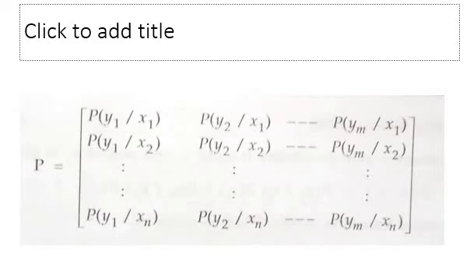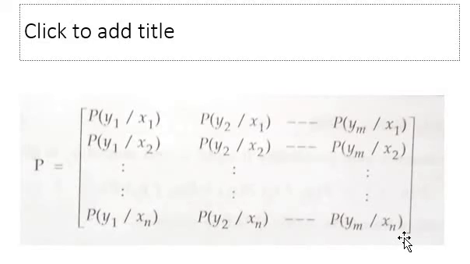the probability transition matrix as P equal to: P of y1 comma x1, P of y2 comma x1, up to P of ym comma x1, given we have m outputs, then P of y1 comma x2, P of y2 comma x2, up to P of ym comma x2, and so on, up to P of y1 comma xn, P of y2 comma xn, up to P of ym comma xn.